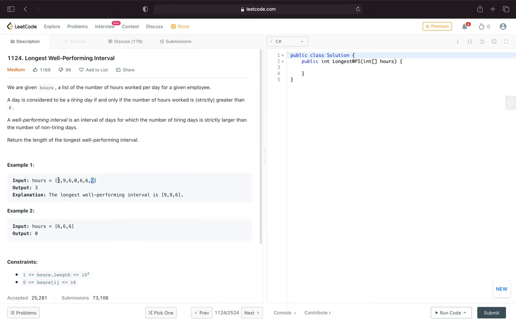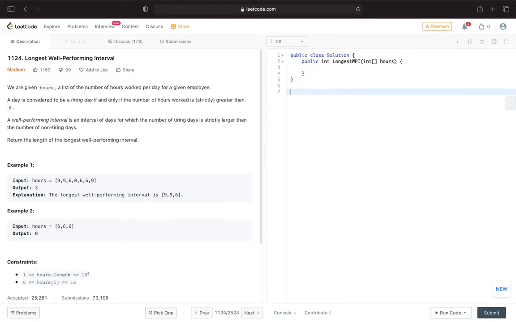So the longest well-performing interval is Monday to Wednesday, because the number of tiring days is greater than non-tiring days. The tiring days are only Monday and Tuesday, and Wednesday is a non-tiring day. We cannot take a longer interval because the numbers would be the same. The number of tiring days must be greater than the number of non-tiring days. That's why the longest well-performing interval we got is 9, 9, 6. So what is the length? 3. That is the one we want.